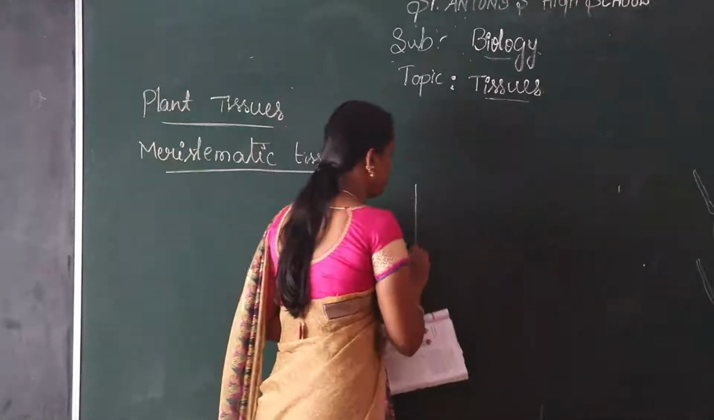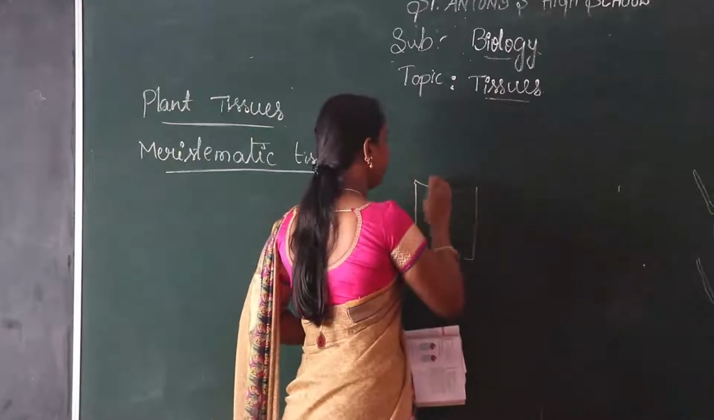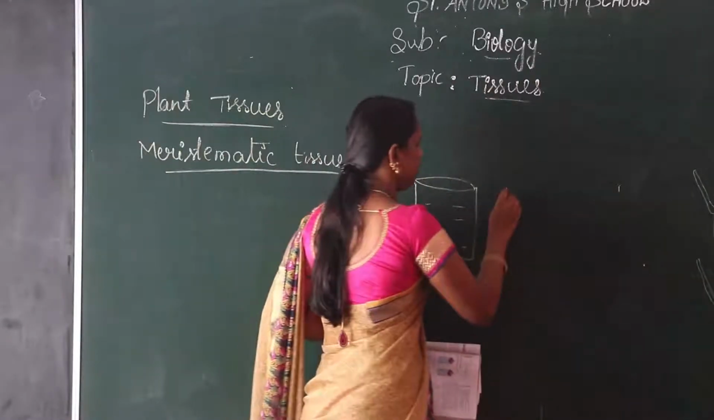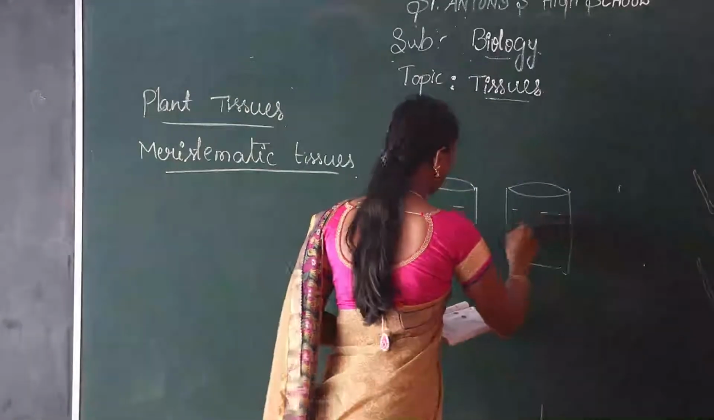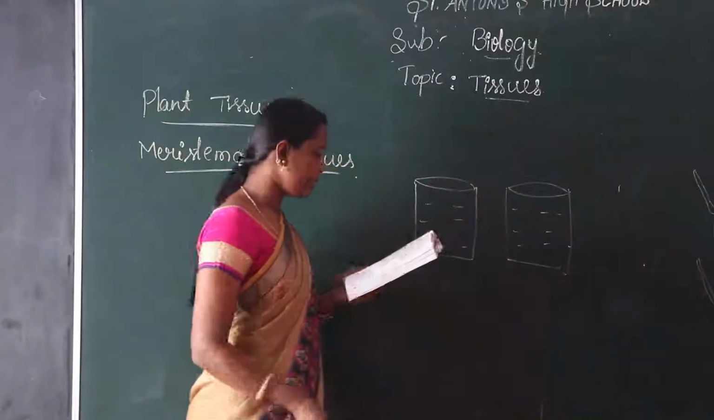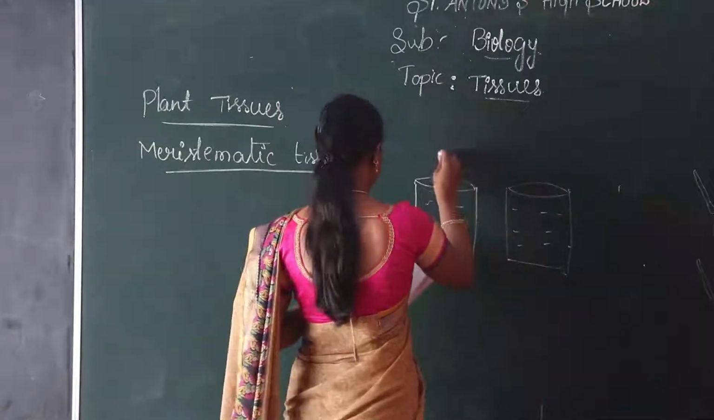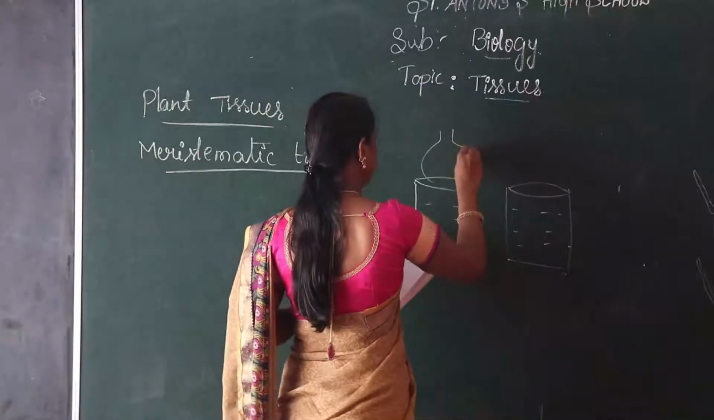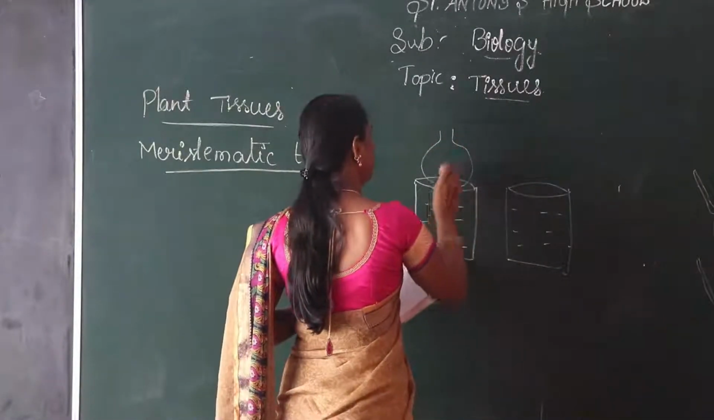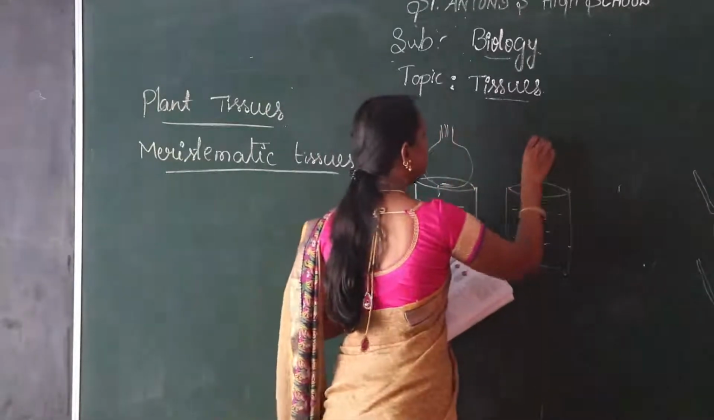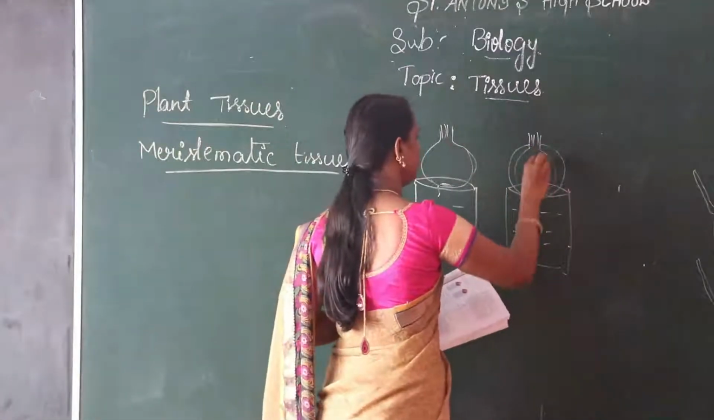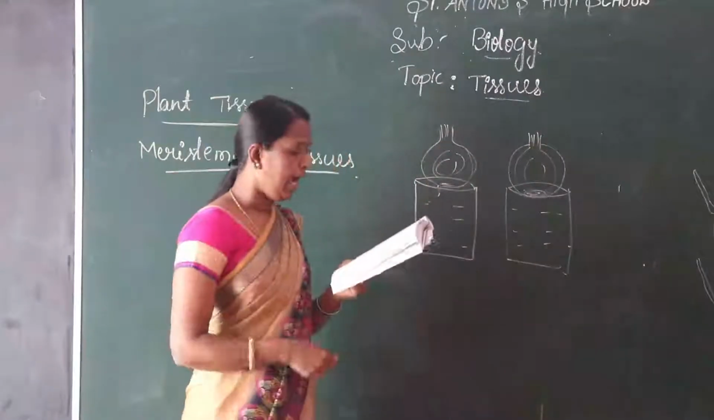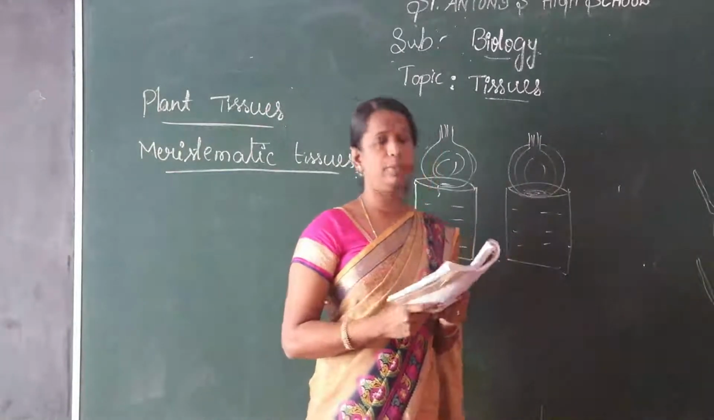So take 2 jars, fill with water. Now take 2 onion bulbs and place 1 on each jar. So both the onion bulbs are kept on the jars. And then observe the growth of roots in both the bulbs for a few days.